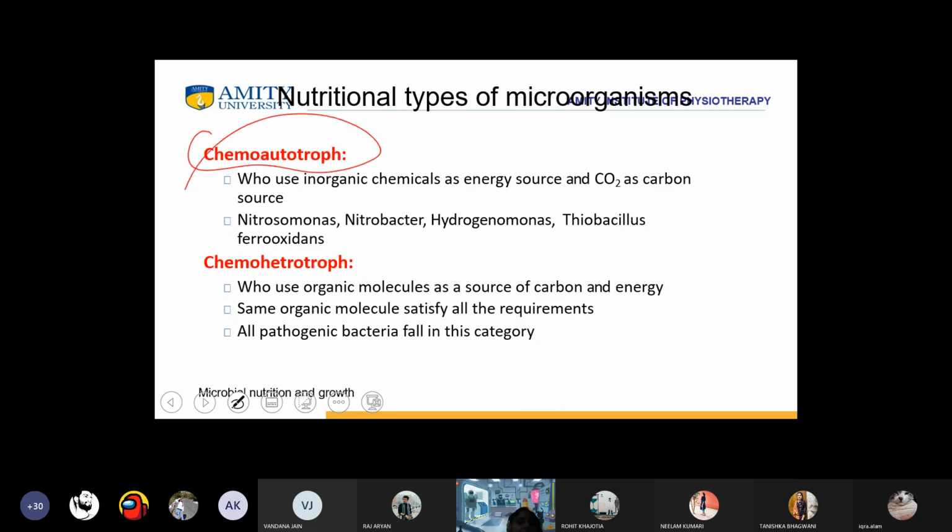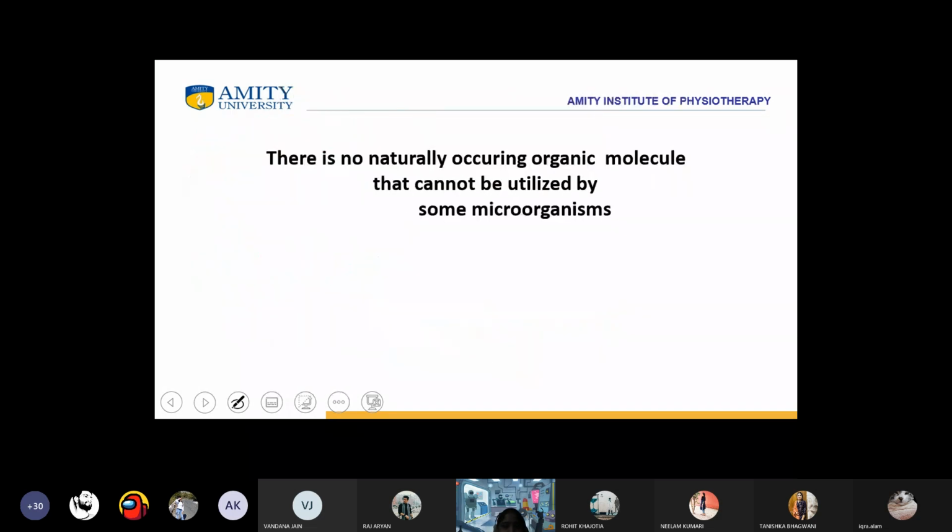Then we have chemoautotrophs and chemoheterotrophs. Chemoautotrophs use inorganic chemicals as energy source and carbon dioxide as carbon source. The examples are Nitrosomonas, Nitrobacter, Hydrogenomonas, Thiobacillus, and Pseudomonas. Chemoheterotrophs use organic molecules as a source of carbon and energy. The same organic molecules satisfy all the requirements. All the pathogenic bacteria fall in this category. There is no naturally occurring organic molecule that cannot be utilized by some microorganism.